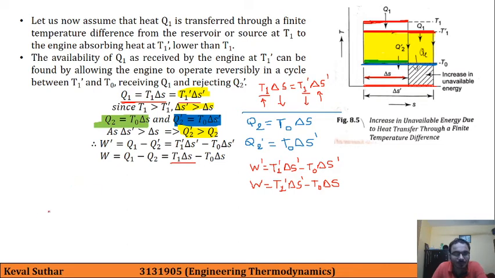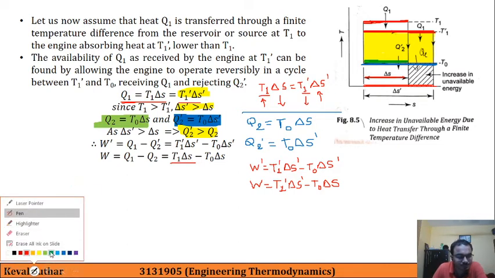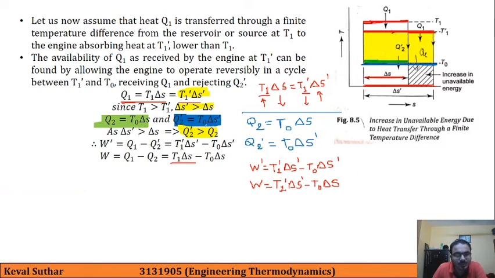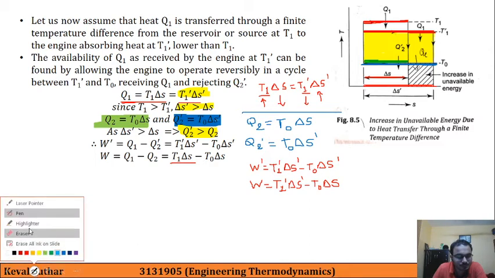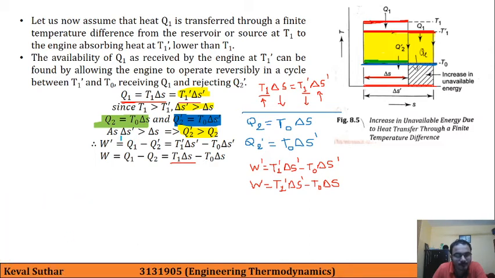And now if we need to compare these two, as you can see that here we are having this relationship, that is delta S prime is greater than delta S. So this term will be more than this term.